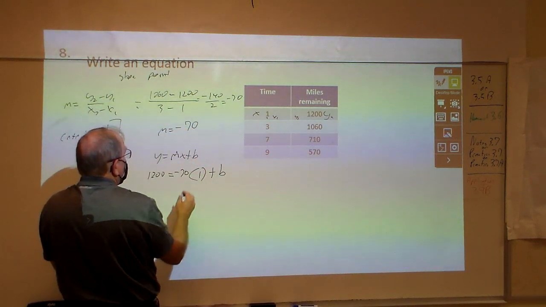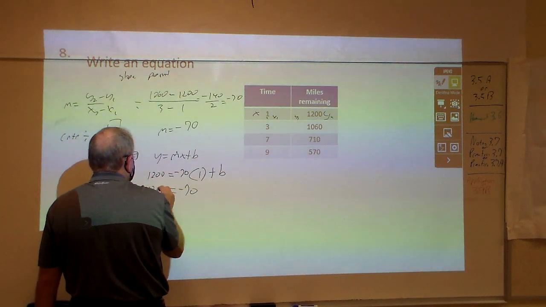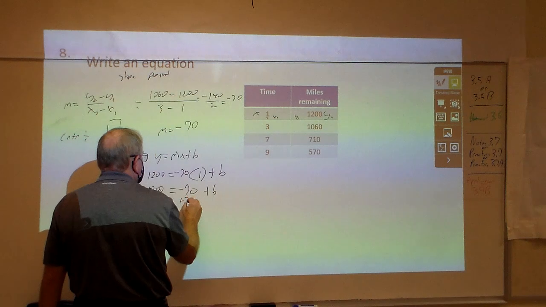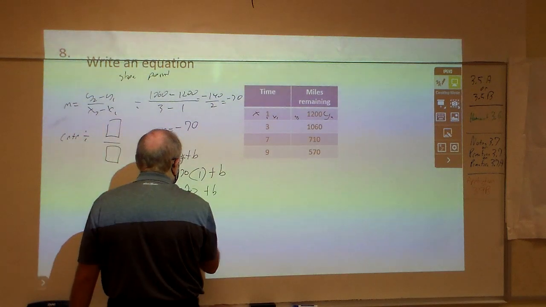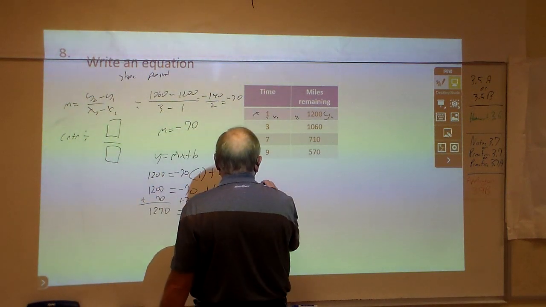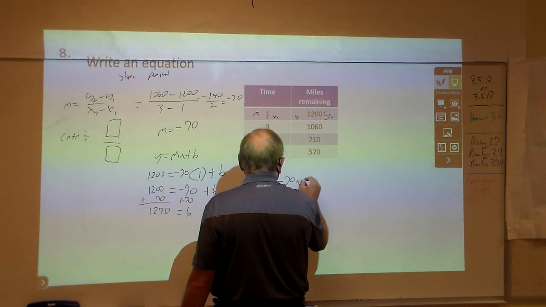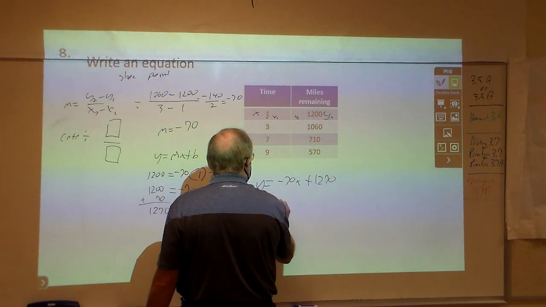So this is what I'm going to do: negative 70 times 1 is a negative 70. So 1200 equals negative 70 plus b. To get rid of that, I'm going to add 70 to each side. That's 1270 would be the b, the y-intercept. So the equation would be y equals negative 70x plus 1270. You might see it written like this here.